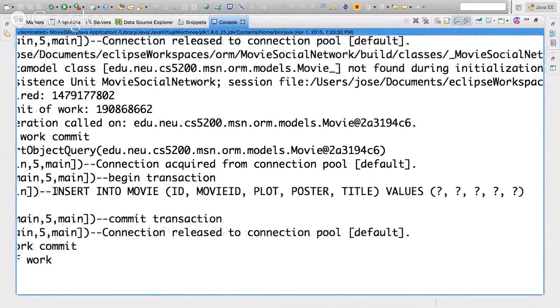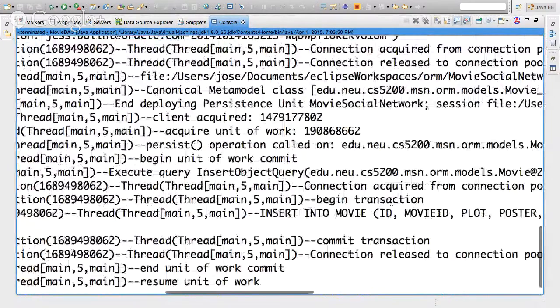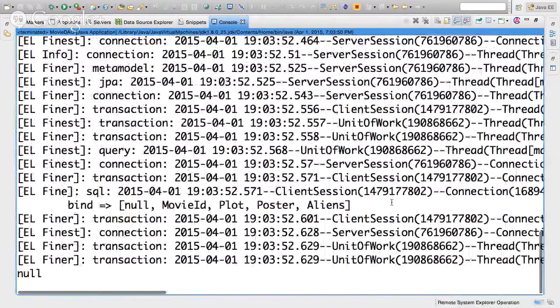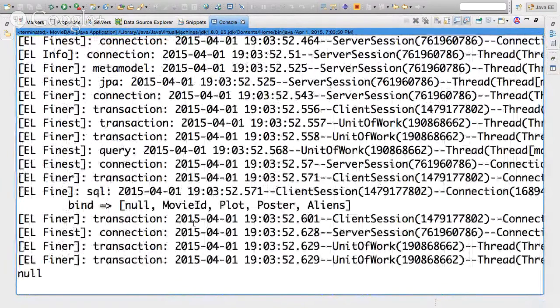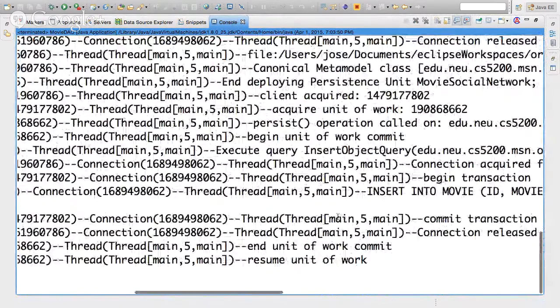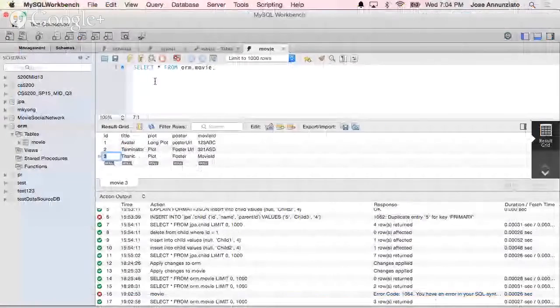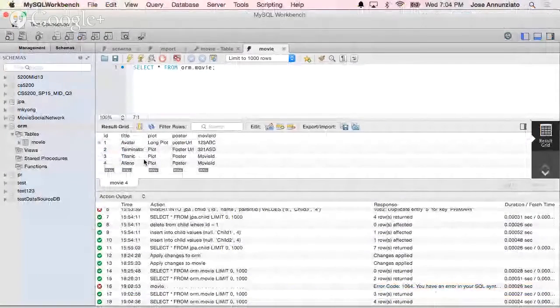It generates an insert into movie, right? It creates a prepared statement, and then it binds the values: null for the ID, the string movie ID, the string plot, the string poster, and the string aliens. And then it does the insert. Okay, and if we refresh, there it is. Aliens is in there.